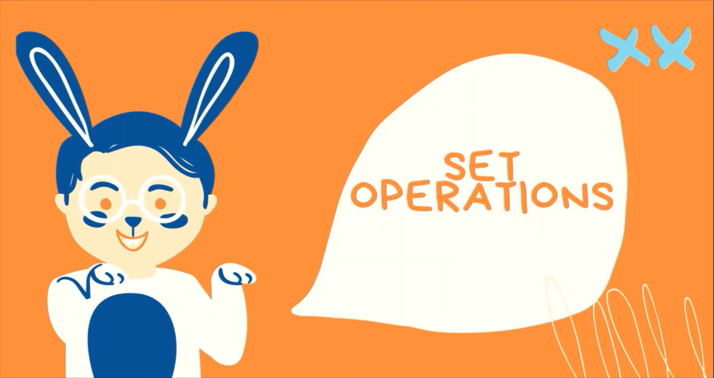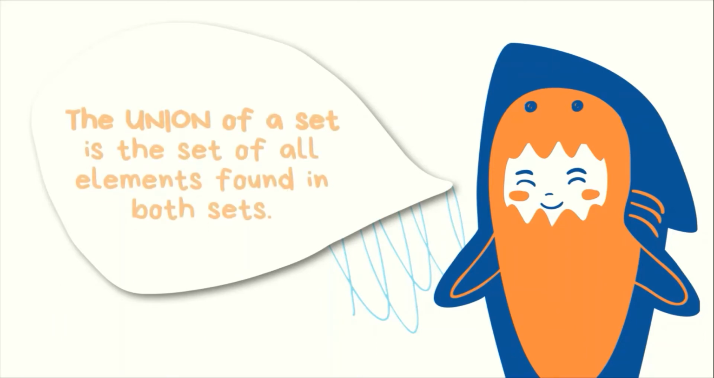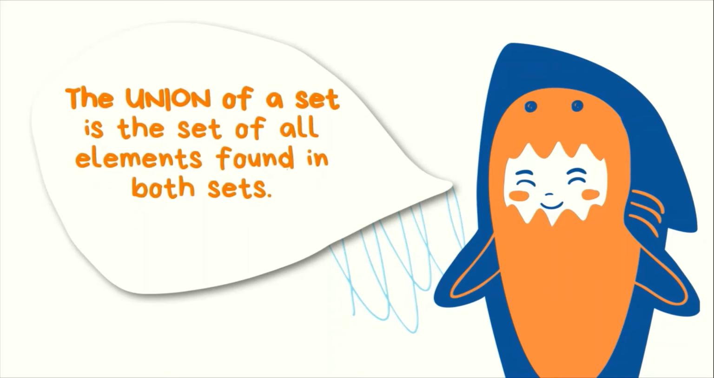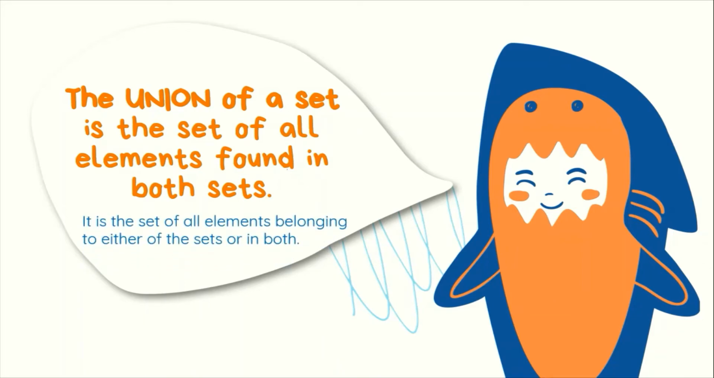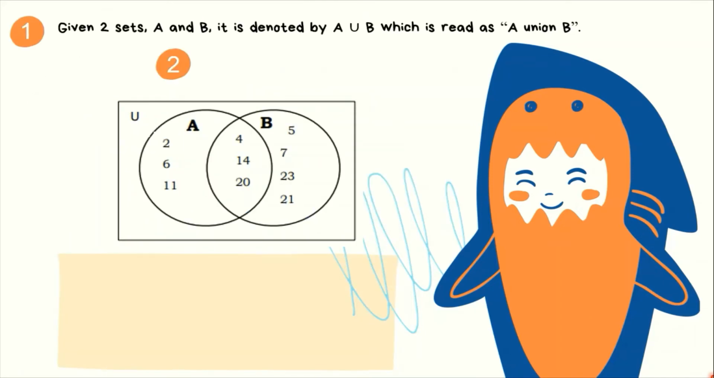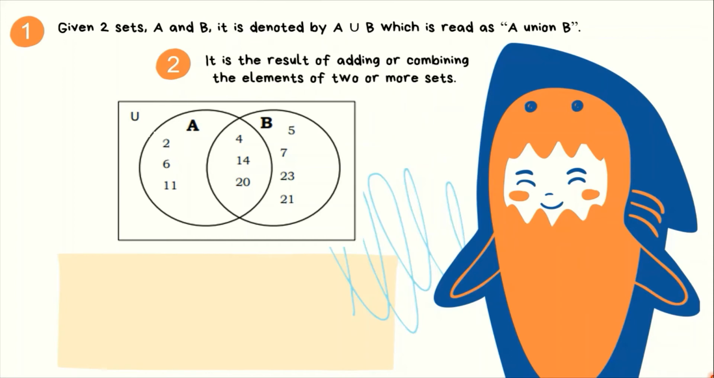Let's now focus on set operations. First one, the union of a set is the set of all elements found in both sets. It is the set of elements belonging to either of the sets or in both. Given two sets A and B, it is denoted by AUB. This is the symbol of union, para siyang letter U, which is read as union. So AUB is actually read as union of A and B or A union B. It is the result of adding or combining the elements of 2 or more sets.